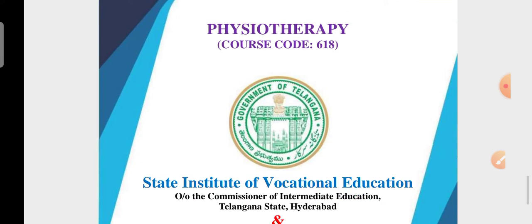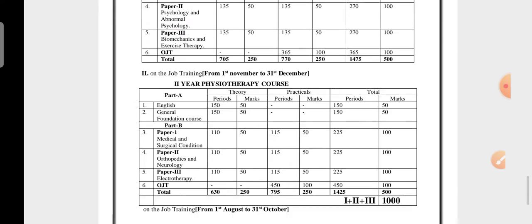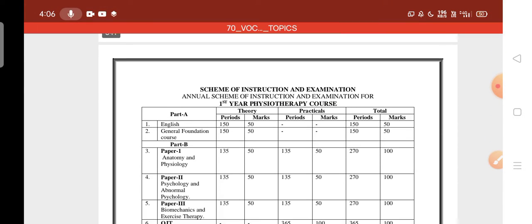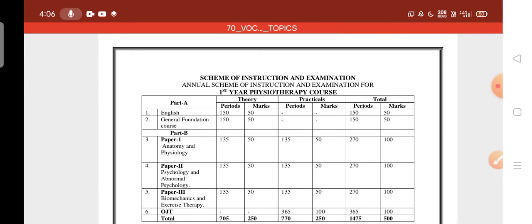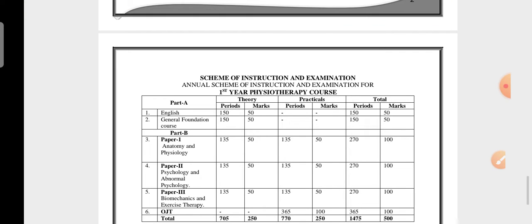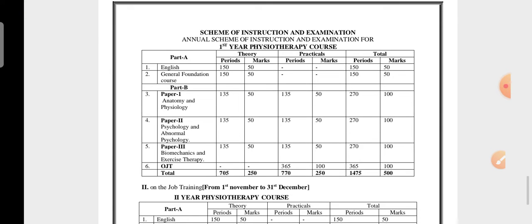So let me see it one by one. This one is physiotherapy. I won't explain everything, but I will give a few pictures. It may be useful for those of you who are going to write the examination. So this is the first year syllabus of the physiotherapy students. General Foundation Common, I have to discuss separately, along with English and GFC. You can go through that if you want.